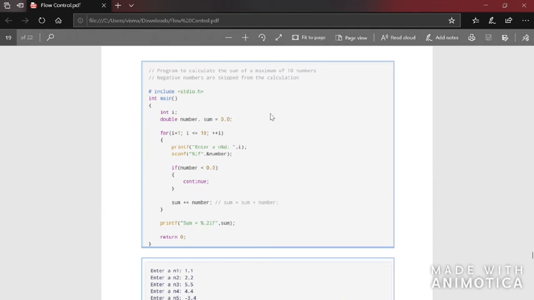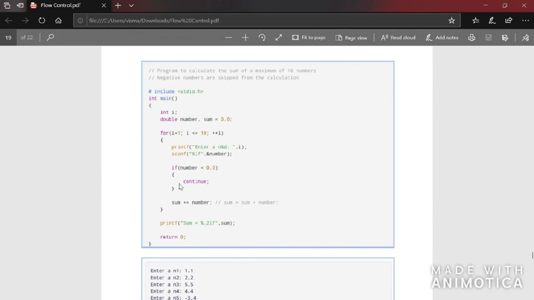Now there is a simple program. Here I equal to 1, I less than or equal to 10, I plus plus. It is the same number program. In the previous program, if the number entered by the user was less than 0, it would directly print the value of sum. But here, the change is that instead of giving break, they have given continue. So in this situation, when we enter a negative number, a negative number is always less than 0. This condition will become true and continue will be executed.